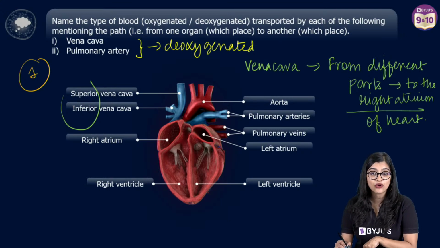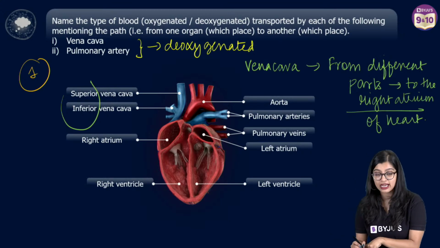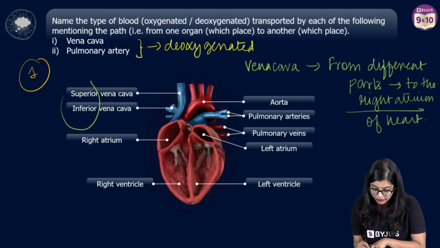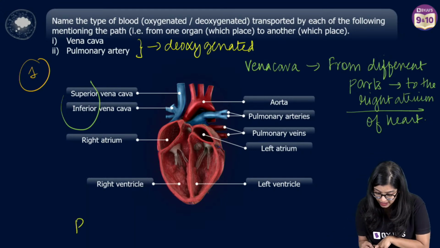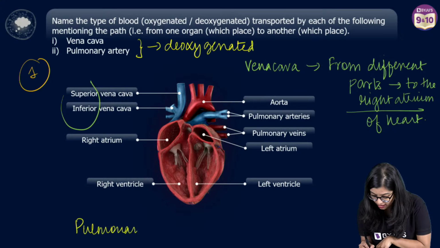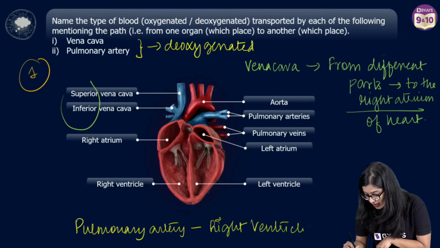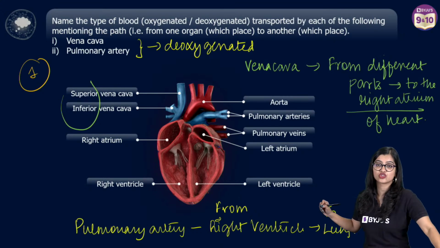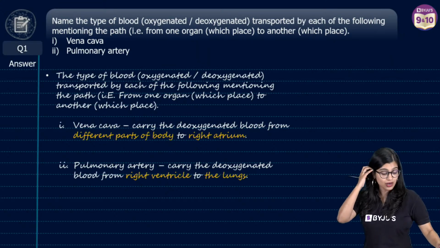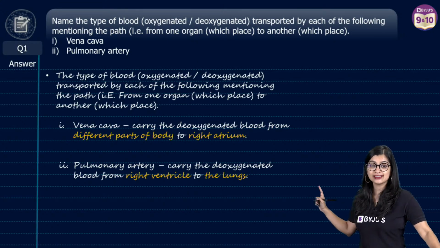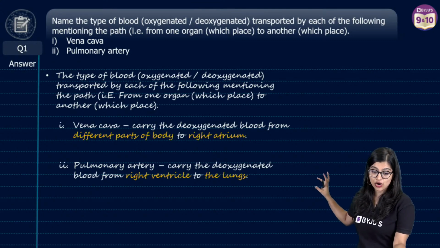Now, of course, the next thing is the pulmonary artery. Where is the pulmonary artery going from? Your pulmonary artery is going to transport blood from the right ventricle to the lungs, and in the lungs, oxygenation takes place. Very good, Ansh. I'm very proud of you. So as you all know, this is how you're going to write the answer.